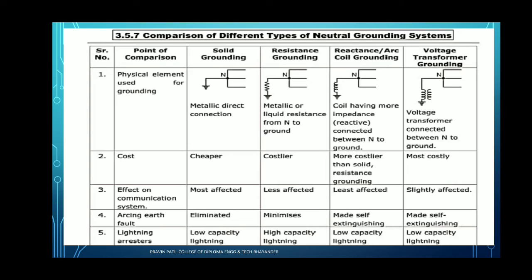These points are connected to the solid system, that is, the arcing earth fault is eliminated.